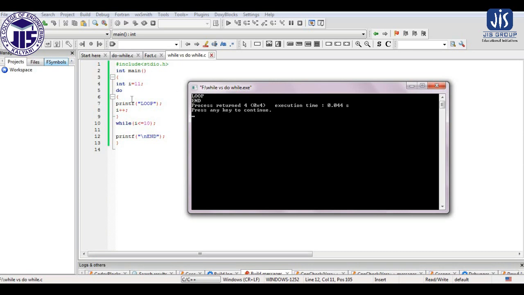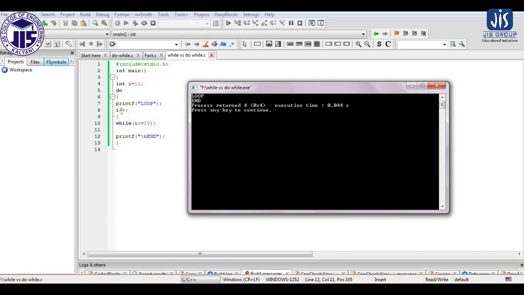So why does it happen? Here you can see the value of i is 11, but when we come to the loop, this is the body of the loop, and these parentheses represent the body of the loop. Before that we are not applying the condition, so the body of the loop will easily get executed without verifying any condition. So this printf statement is executing, and we are getting loop as output.